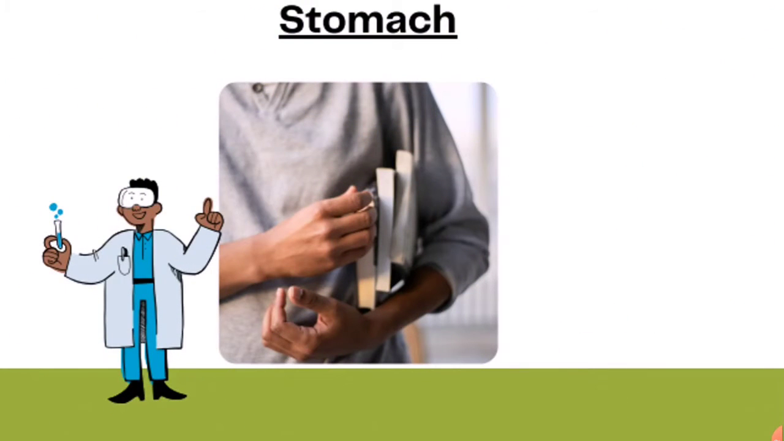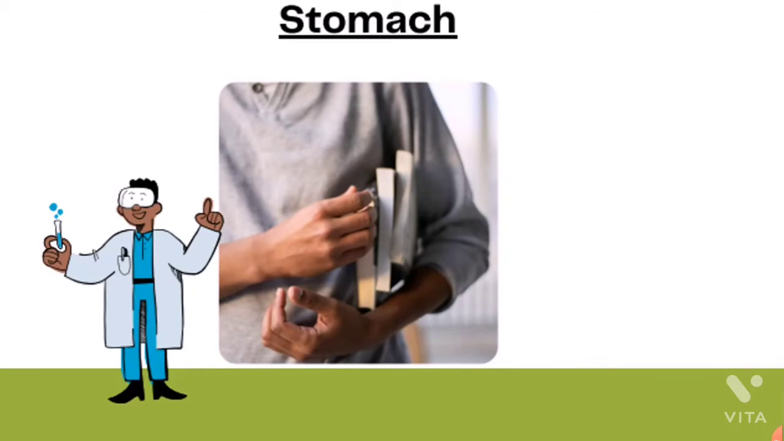Stomach. The stomach is a flattened, U-shaped, thick-walled bag and the widest part of the alimentary canal. It receives food from the esophagus at one end and pushes the food down into the small intestine at the other end.